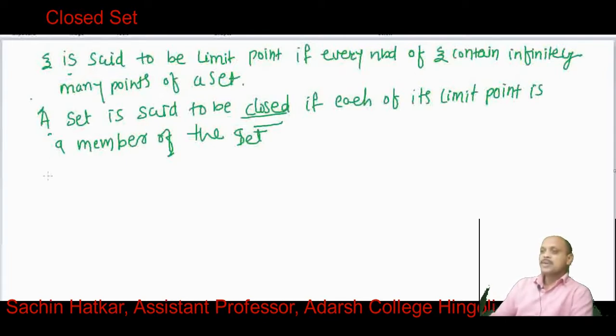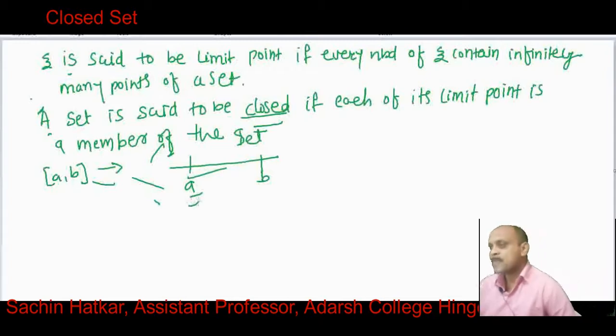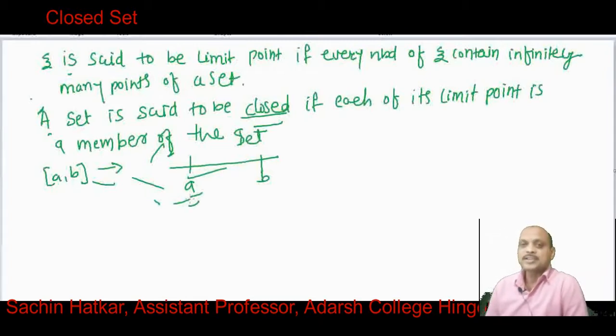A well-known example is the closed interval [a, b]. The limit points of the closed set [a, b] are all the points that lie between a and b, and the endpoints a and b are also limit points of the set.